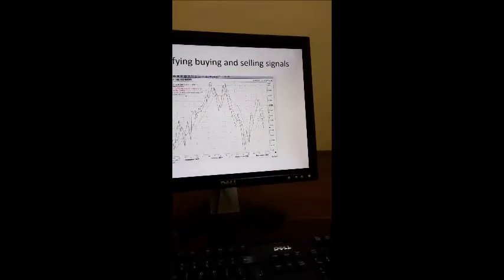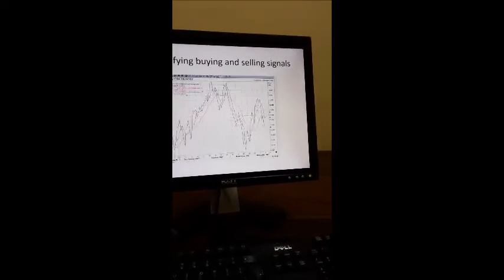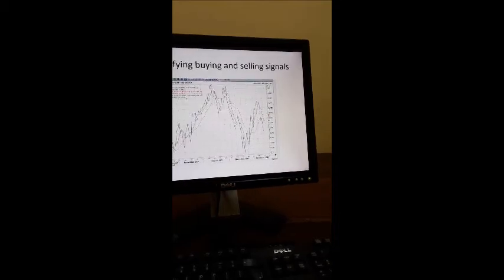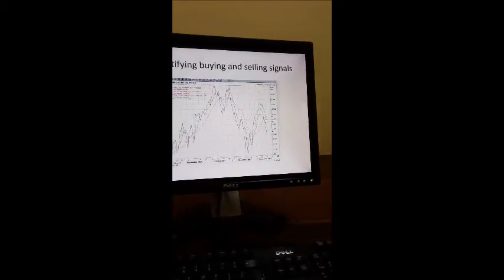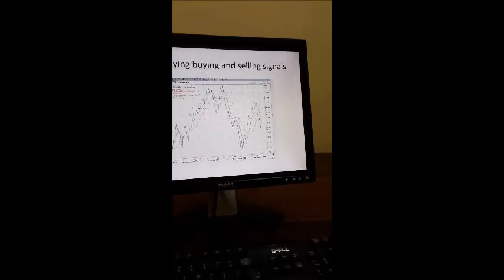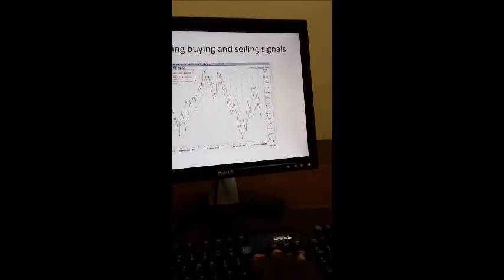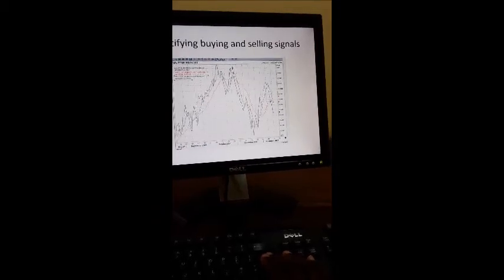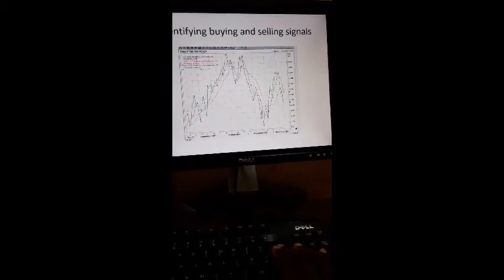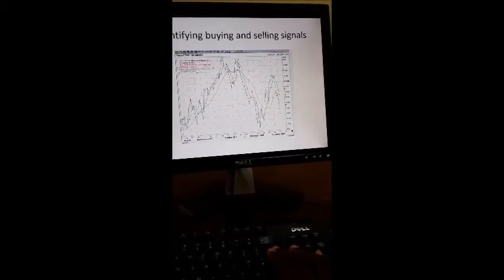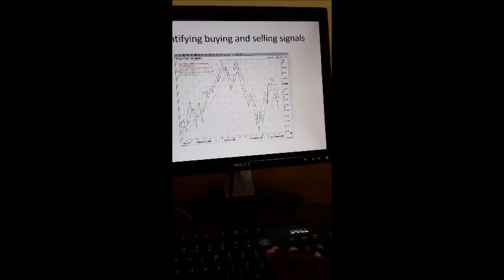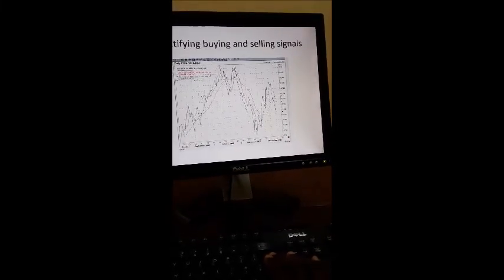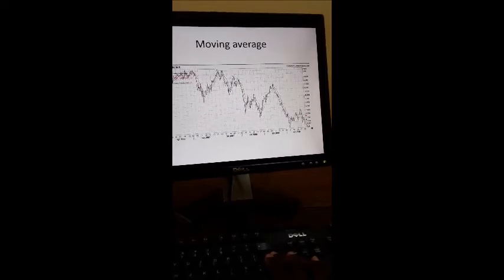You can identify the buying or selling signal when the two graphs meet, when the shorter moving average cuts the longer moving average.